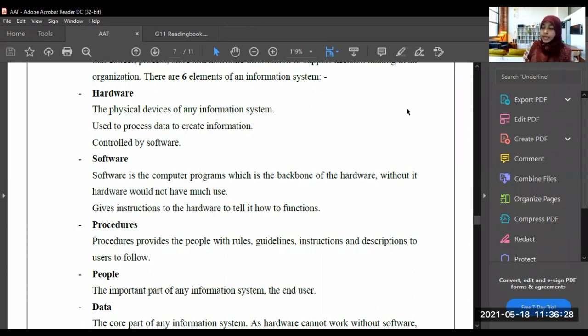Now for an example, we will take the ATM again. When you go to the ATM, there should be data, right? I am a human, I am people. There is hardware. Inside the hardware, there is software and there are procedures. So four of them are there: hardware, software, procedures, people. But no data. What is the data here?